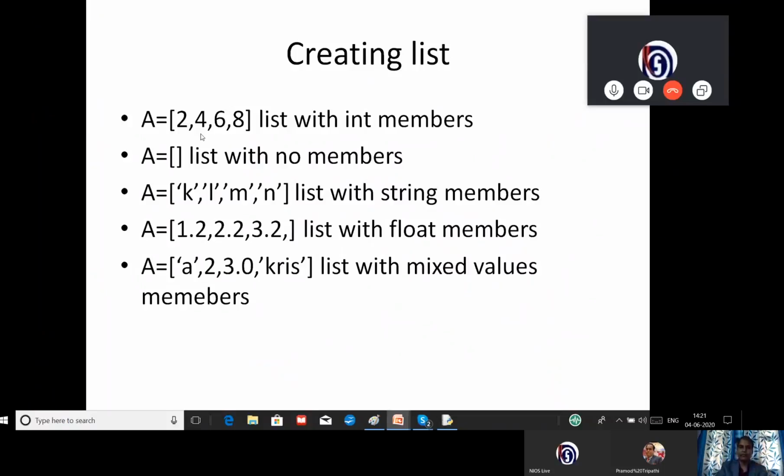In the second example, I have given only an empty square bracket. If it is an empty square bracket, you can say this list doesn't have any kind of data. It is an example of an empty list. Another one, I have given in single inverted commas separated by commas. It is a string type of data. The next example is floating type of data. And in the last example, I have mixed all kinds of data.